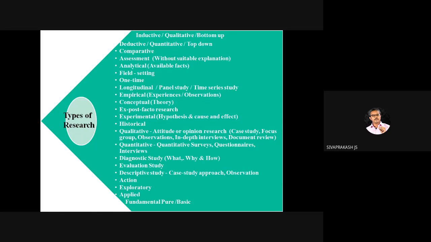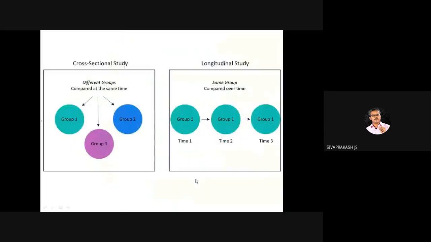Then what is longitudinal research and what is one-time research? These two have their own relationship. The cross-sectional study is nothing but one-time research.